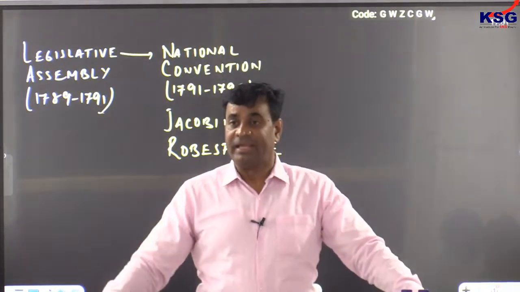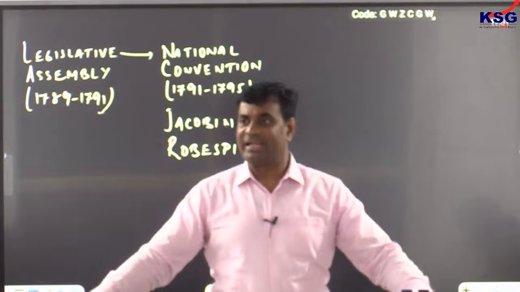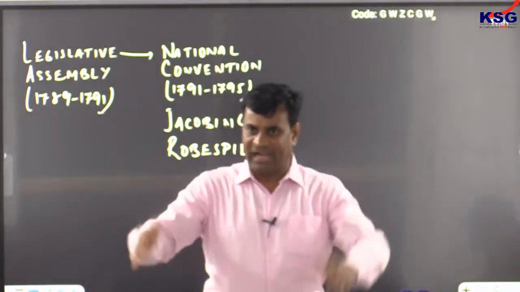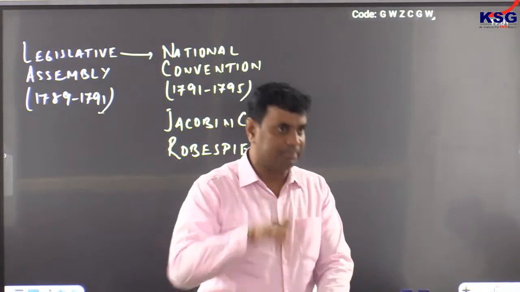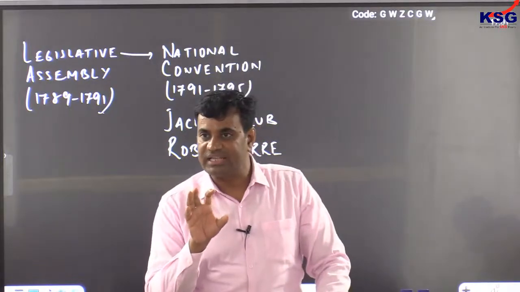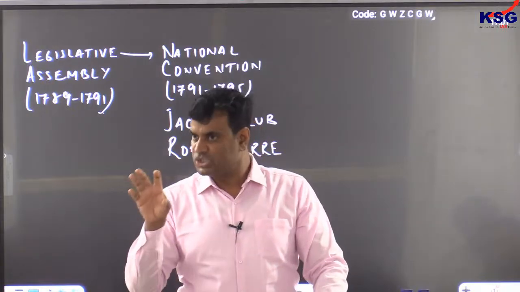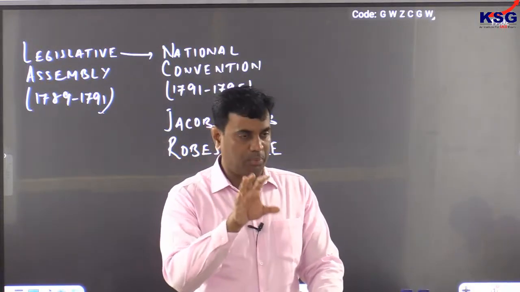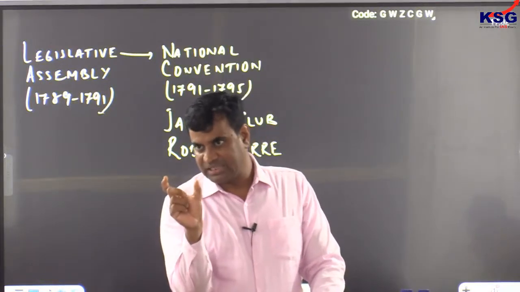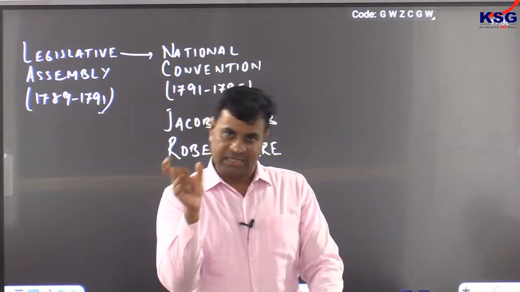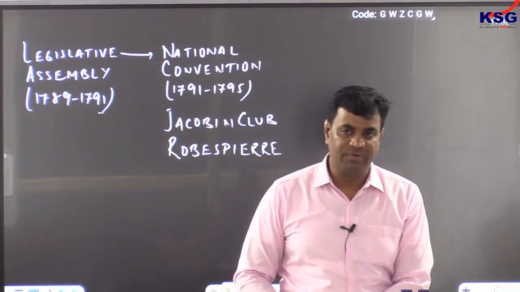Not only this, if they had paucity of time, if they had less time to assassinate more people, they collected all the people at one place and beheaded them en masse. This concept of collectively killing people came to be known as guillotine in France. Guillotine is a term that originated from the French Revolution, which is used in parliamentary language as of now, and due to paucity of time, when we pass a large number of bills without discussion, this concept is known as guillotine. This was started in the French Revolution when people began to be beheaded collectively on grounds of suspicion.